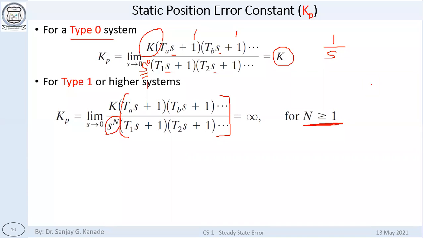So here you can see for type 0, since all the bracketed terms will become 1 and there is no pure s term in the denominator, we will get k.